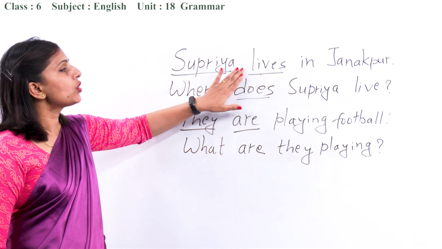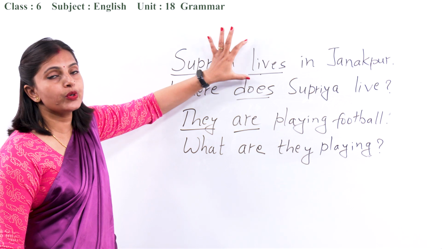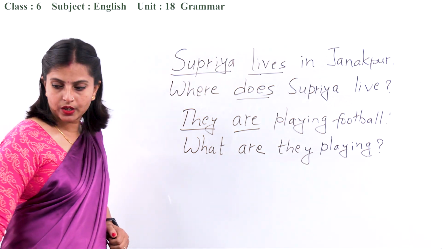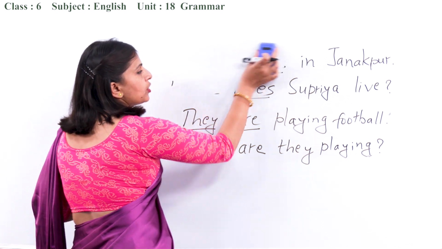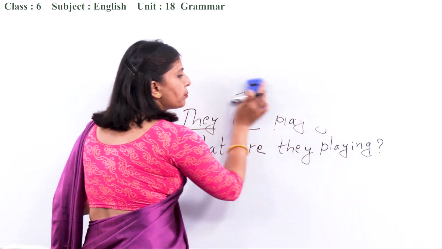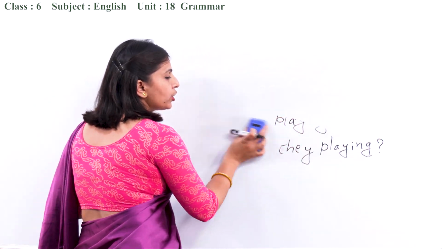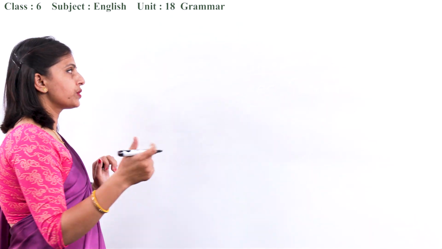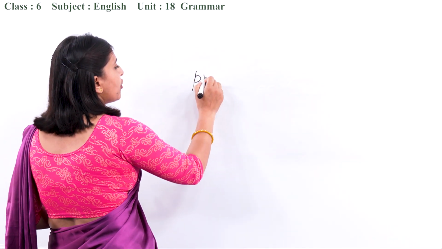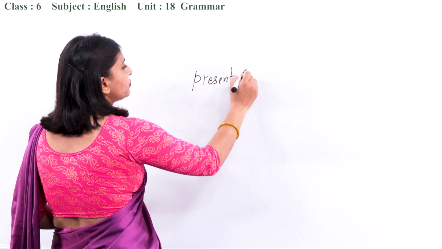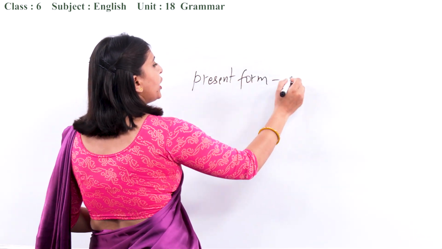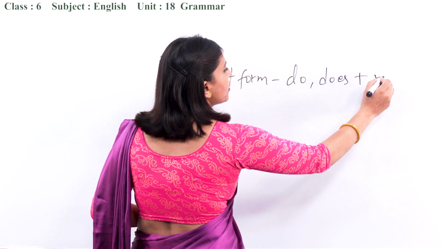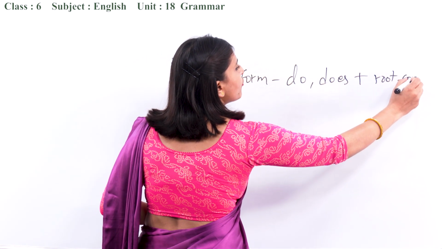When the auxiliary verb is not given there, we have to see the verb. Which form is that? If that is past form, okay. So, if the auxiliary verb is not given in the statement, we need to write do, does, did. So, when to use that? If it is present form, we have to use do or does, and then the root form of the main verb.